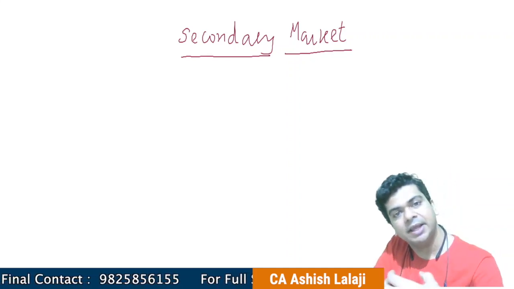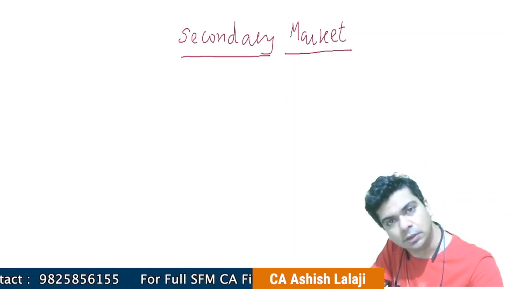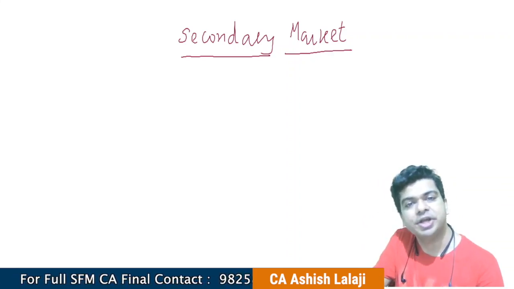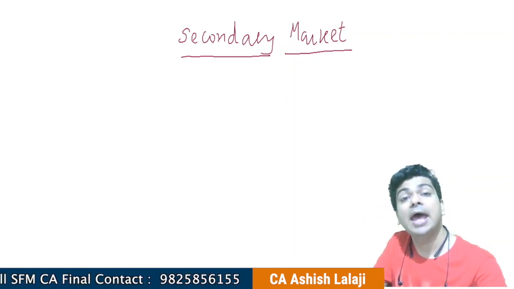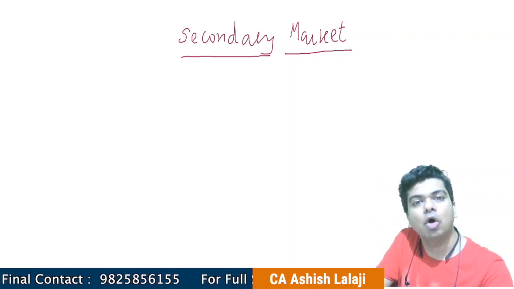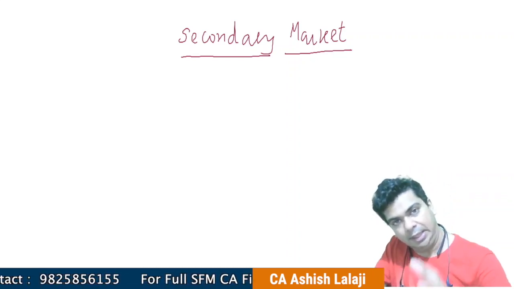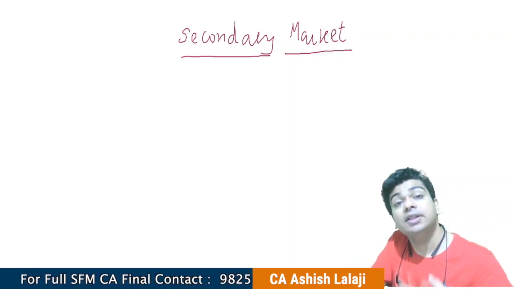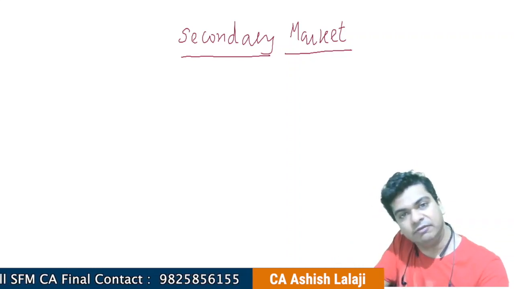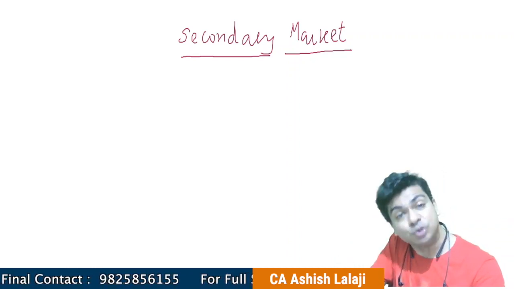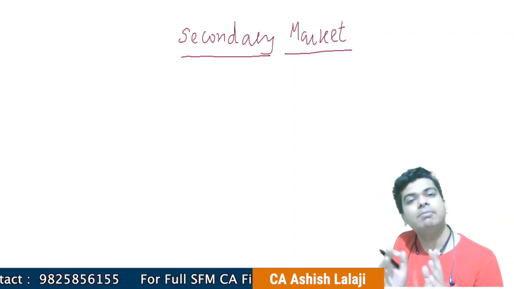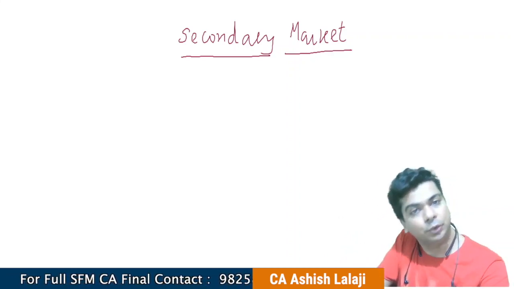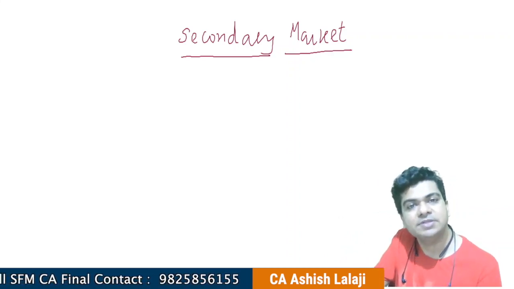See, in the primary market, new securities are created. Let us say a company is coming up with a public offer of shares, or initial public offer, and you are applying for the shares, and shares are getting allotted in your name, right? But please understand, when you are applying for shares, you're applying for the equity share capital. Equity share capital is considered to be a permanent source of capital. So whatever money you have contributed to the company, that money will never be returned back to you. Right? After all, equity share capital is a permanent source of capital.